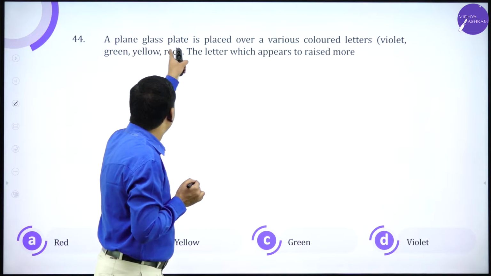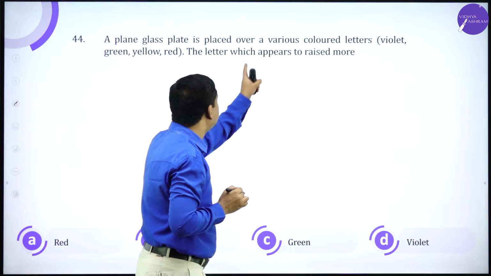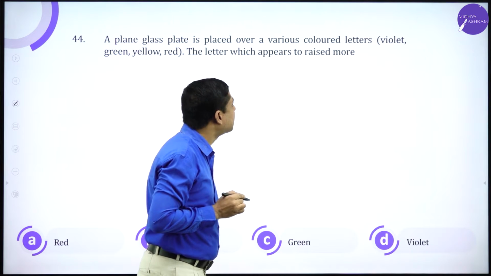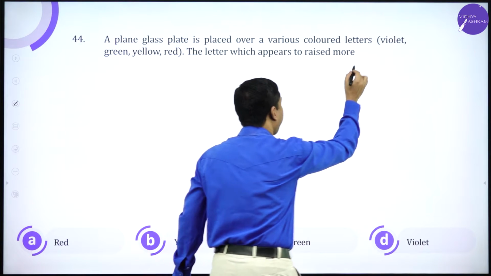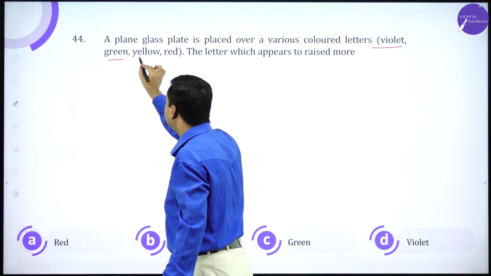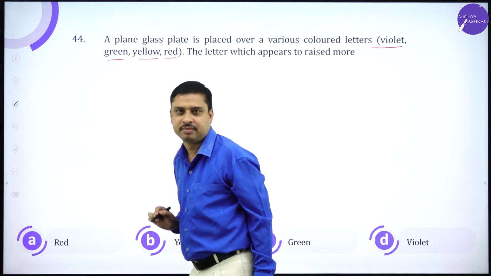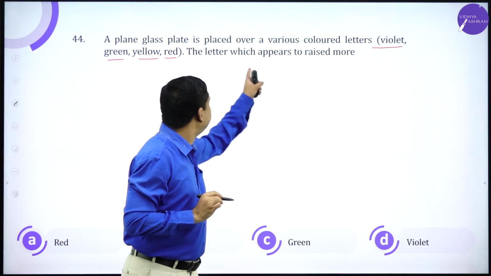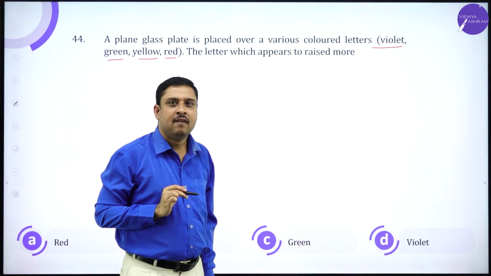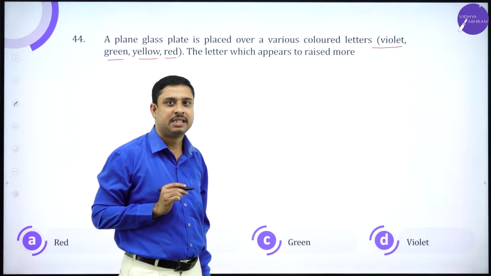Now, a plain glass plate is placed over various colored letters: violet, green, yellow, red, etc. The letter which appears to be raised more.